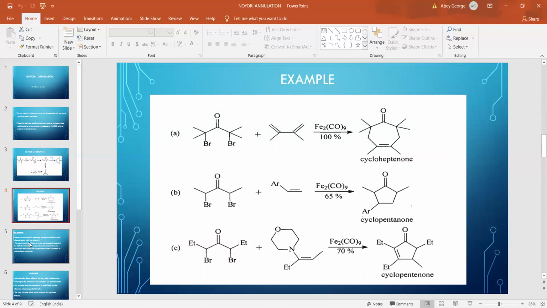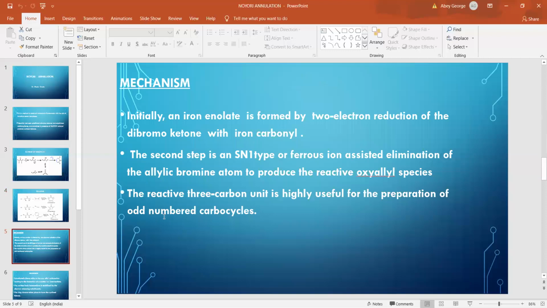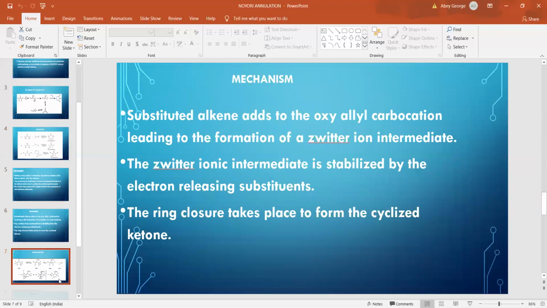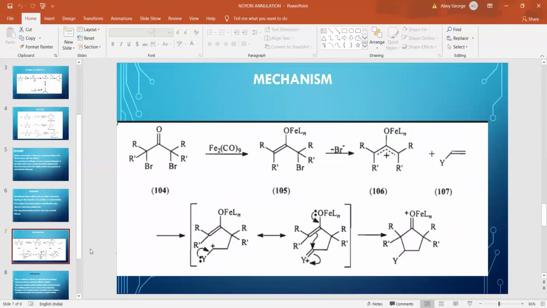Now regarding the mechanism of the reaction, the first step is the formation of an enolate by the reaction between the alpha-alpha dash dibromo ketone and Fe2(CO)9. Now the catalyst is di-iron nonacarbonyl complex, and here iron is in the zero oxidation state.